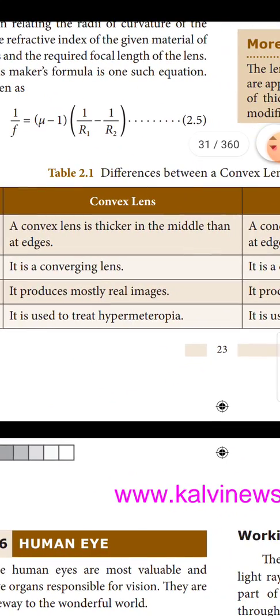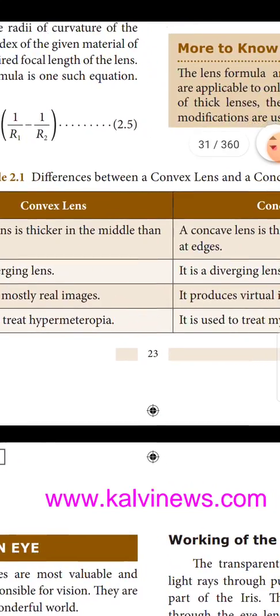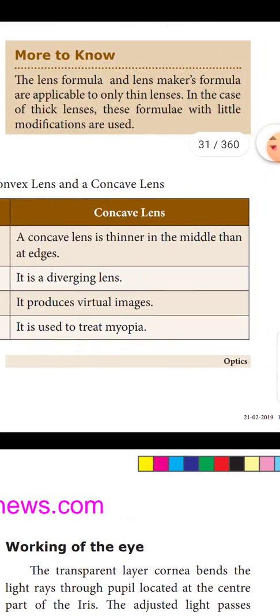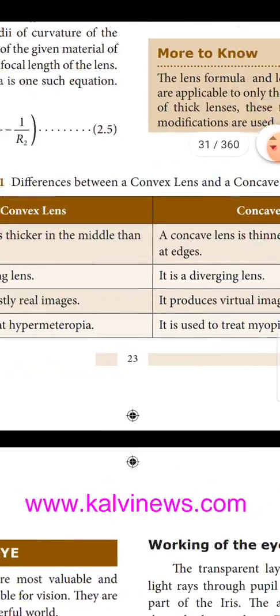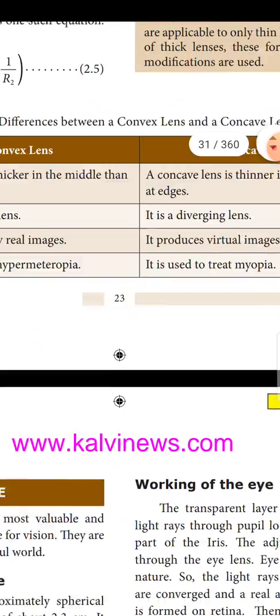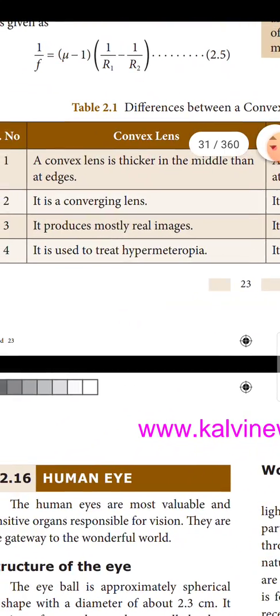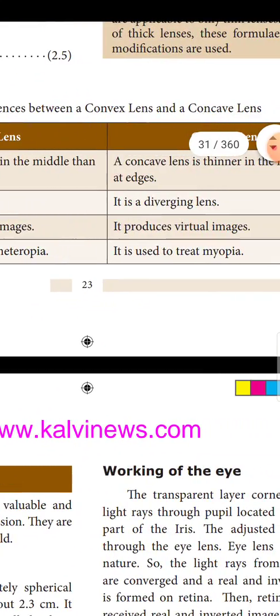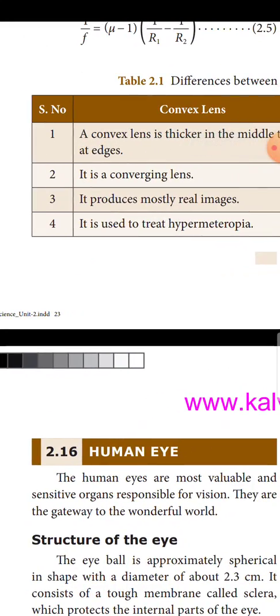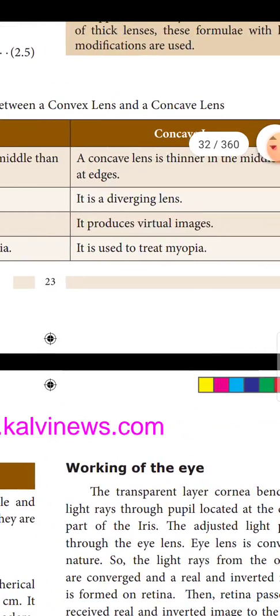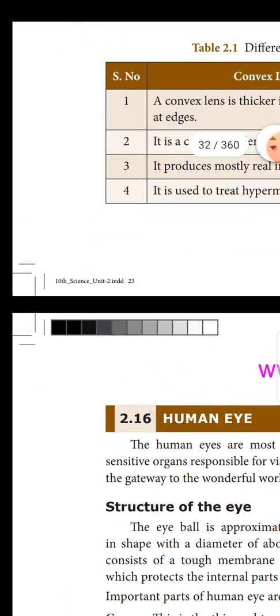So these are all the differences between convex lens and concave lens. A convex lens is thicker in the middle than at the edges. A concave lens is thinner in the middle than at the edges. A convex lens is a converging lens. A concave lens is a diverging lens. A convex lens produces mostly real images. A concave lens produces virtual images. A convex lens is used to treat hypermetropia. A concave lens is used to treat myopia.